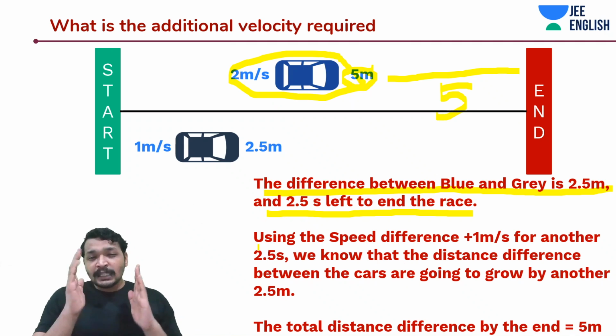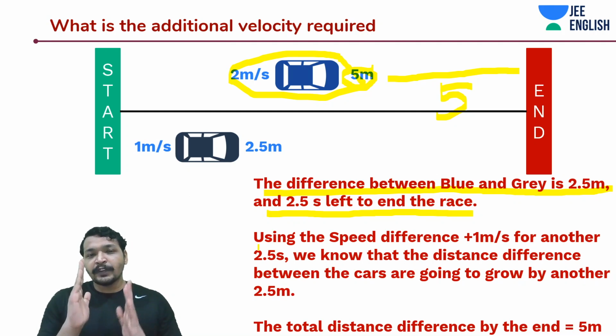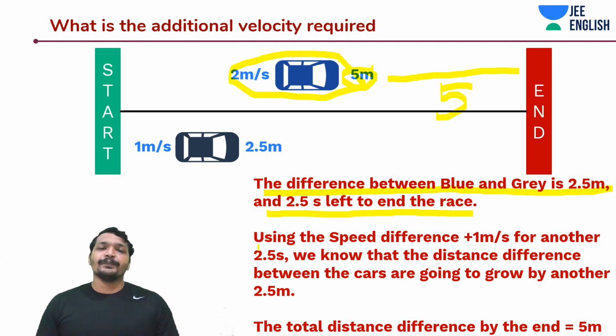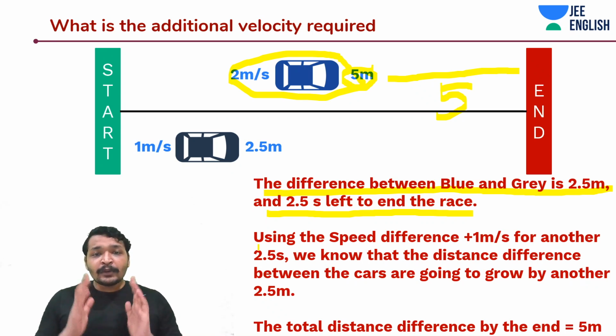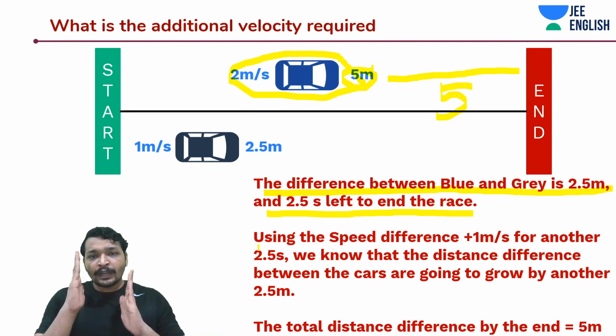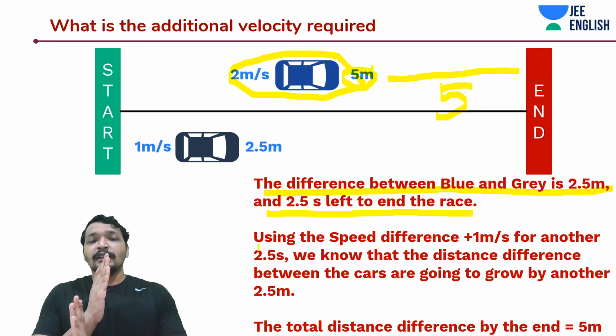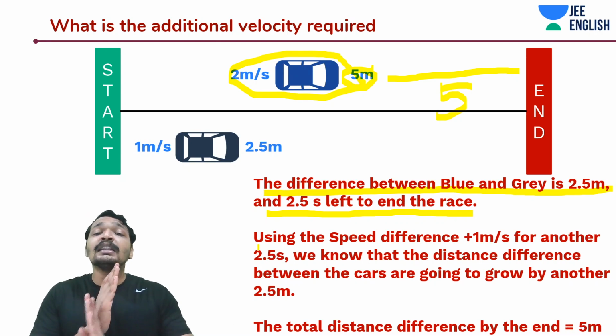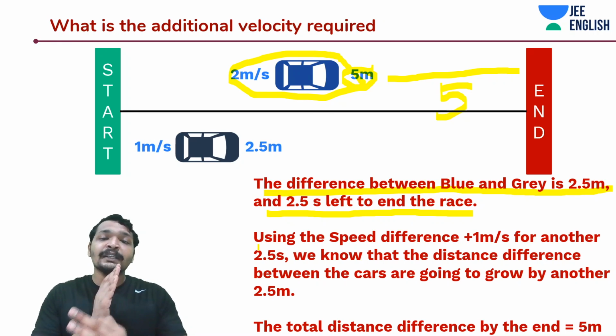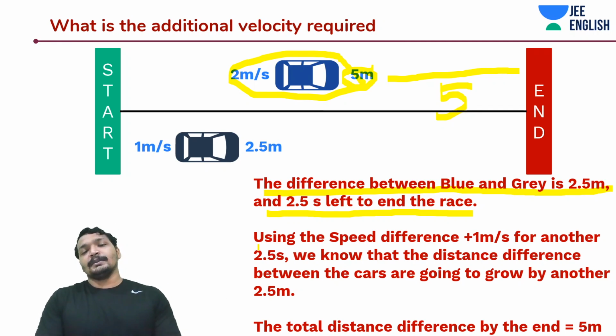That means the 2.5 meters distance between you both is not going to grow or become longer. Now, since this difference is not going to grow when I travel at the same speed, I know that I should travel with some more speed so that I'm able to cover this 2.5 meters within the time left to complete the race and win this race.